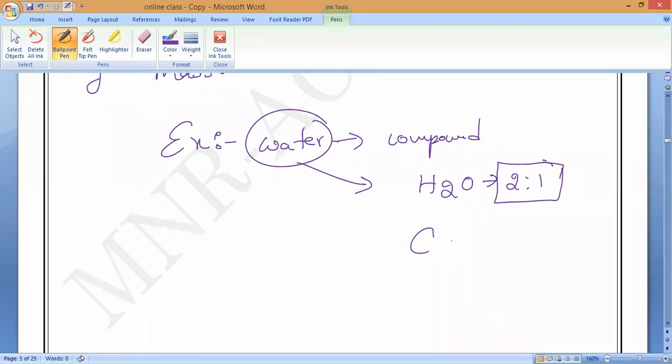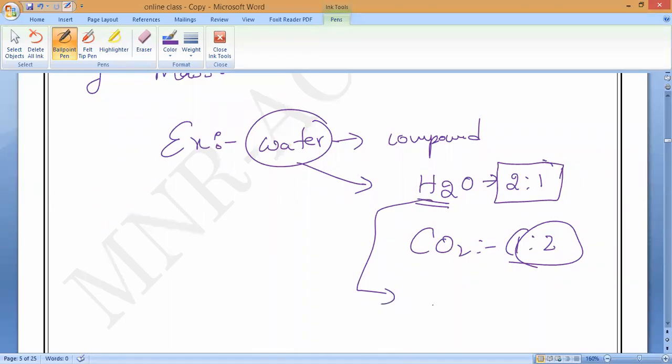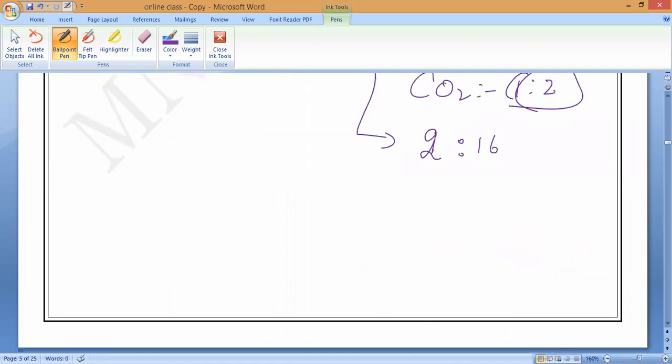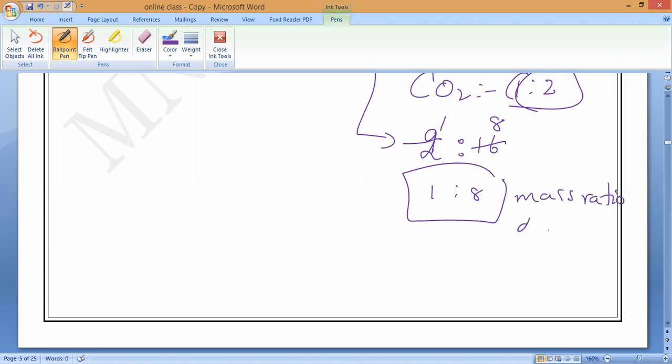Suppose you take carbon dioxide, what is the mass ratio? 1:2, correct? That is the number of atoms, but mass ratio means you have to calculate their atomic masses. What is the atomic mass of hydrogen? Hydrogen is 1. Next chapter you will study. And the atomic mass of oxygen is 16. Hydrogen 2 is there here, so 2:16. But you have to take the lowest fraction. What is the lowest fraction? 2 ones are 2, 2 eights are 16, so 1:8 is the mass ratio of water.